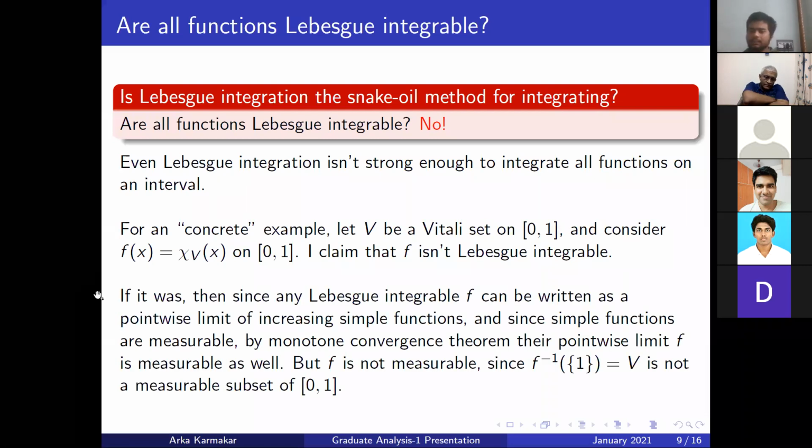If it was, then since any Lebesgue integrable function can be written as the pointwise limit of increasing simple functions, and since each of the simple functions is measurable, by the monotone convergence theorem the pointwise limit, that is f, is also measurable. But here f is not measurable, because f inverse of 1 is equal to the Vitali set, which is not a measurable subset of [0, 1].